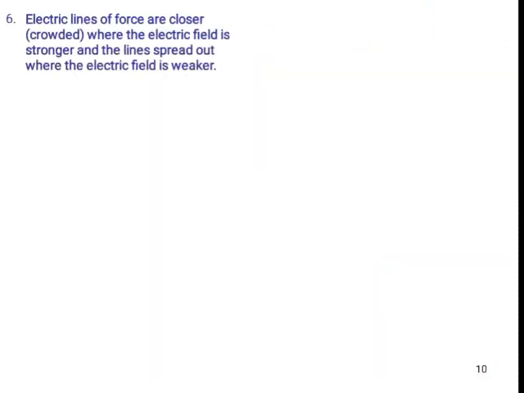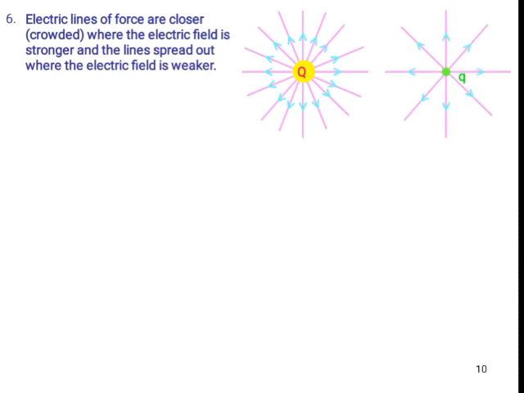Electric lines of force are closer. If they are closer, then the electric field strength, of course, is very strong. If they are spread out, the electric field is weaker. If more electric field lines are present, then the electric field strength is more. If the lines are spread out, then the electric field strength is weak.